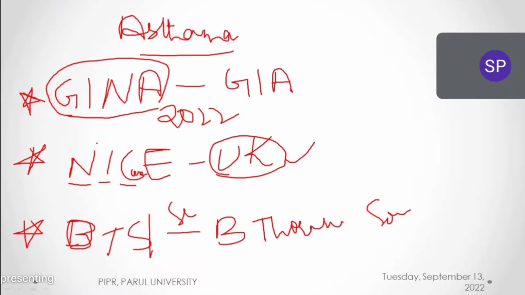Now we'll start with the NICE guidelines. Listen carefully, everyone. First I'll give you some basic idea about NICE guidelines. Just imagine that you are a clinical pharmacist and you are treating an asthma patient. How will you start your treatment? We have certain steps, starting from step 1 to step 9. Actually we have 9 steps.